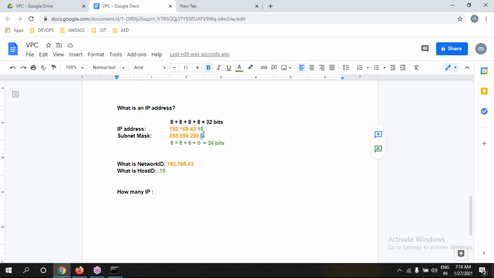What is the formula, guys? 2 power, total bits minus network occupied bits, minus 1. That is the formula, guys. Total bits minus network occupied bits, minus 1.